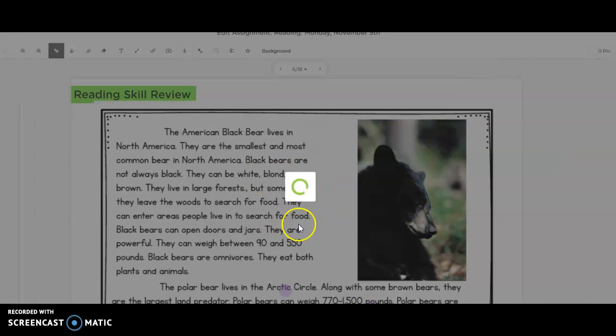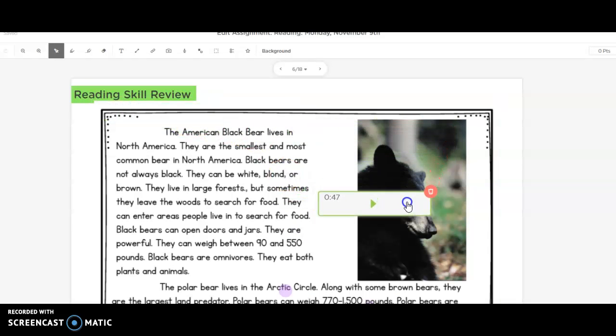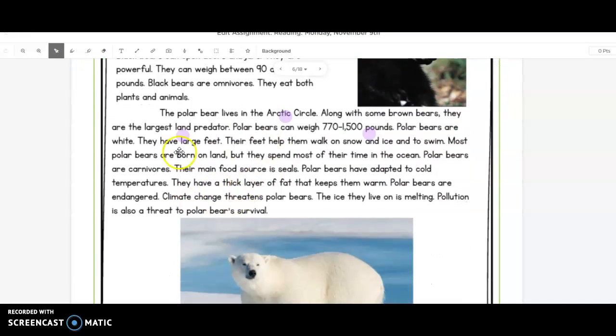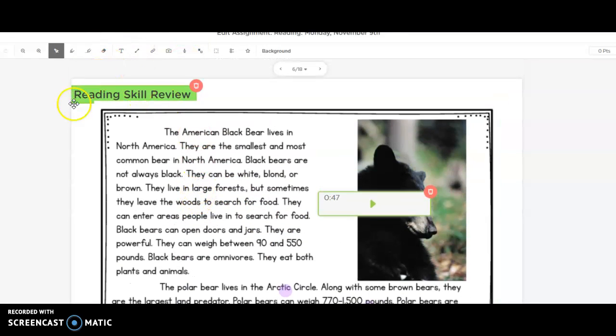And then you can click stop and put your voice note right next to your paragraph. So for the last two paragraphs, you will be recording your voice, and I'll put a little arrow up there so you remember where that is.